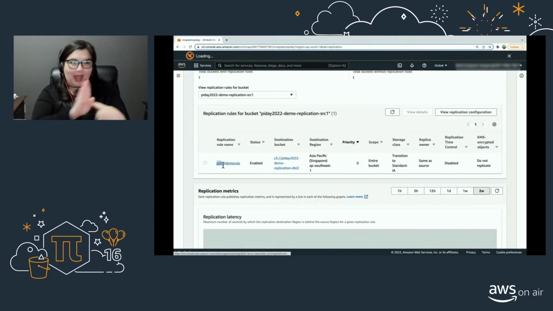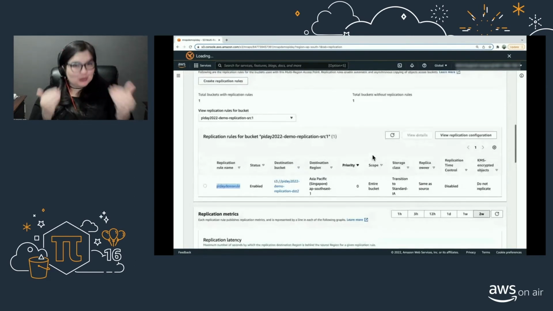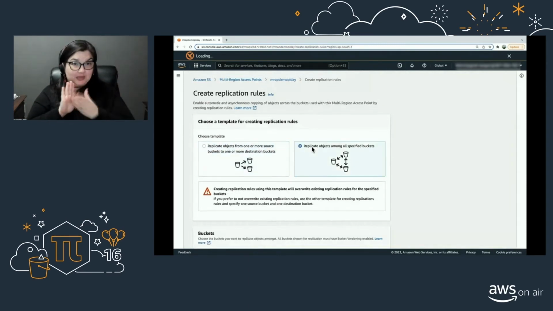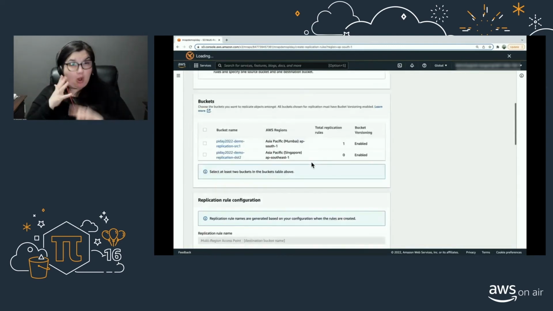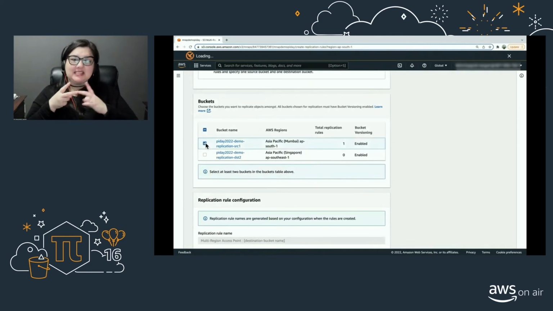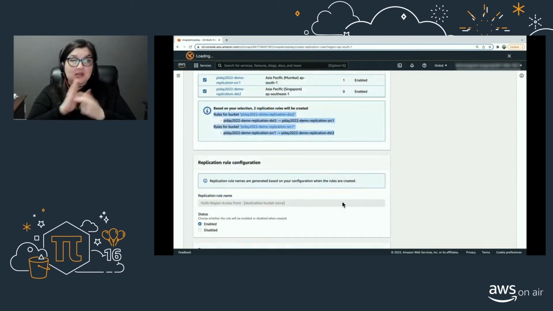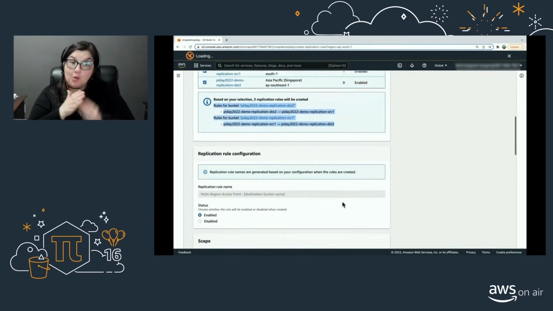Let's go ahead and create a new rule here. So here you get a template of choosing either replicate objects from one or more source buckets to one or more destinations, or replicate among all specified buckets. I'm going to pick the second option here, and I'll choose both of my buckets. As soon as I select my buckets, you will notice that the rules will be automatically created for both of them.